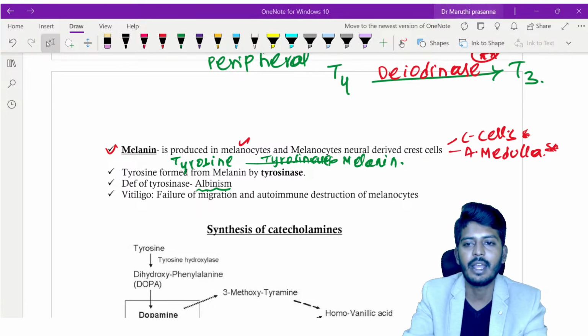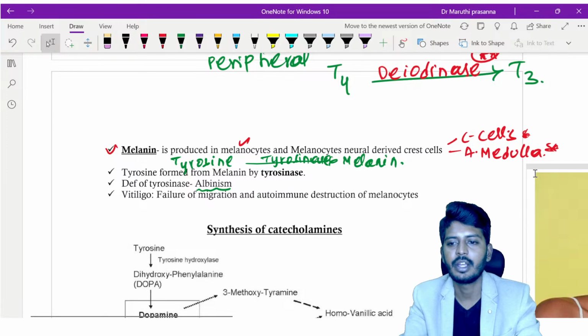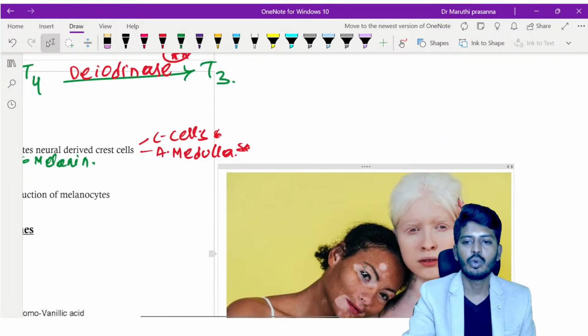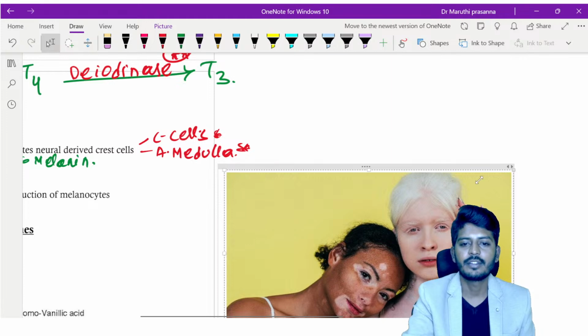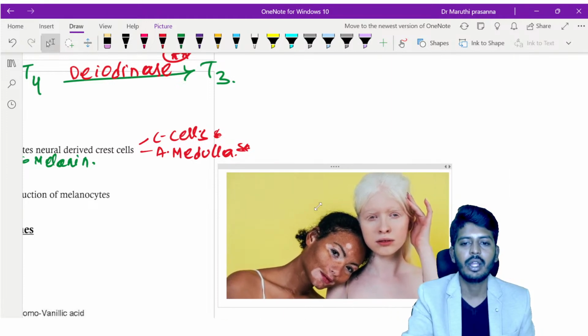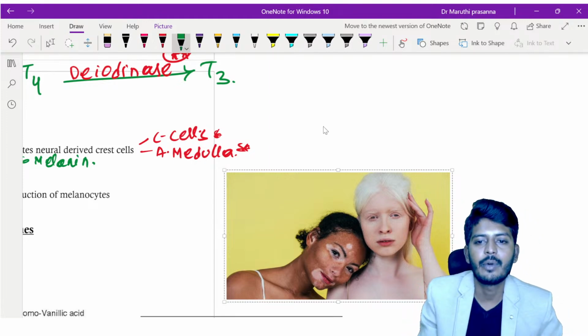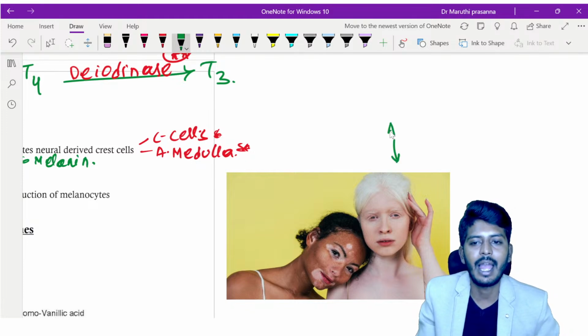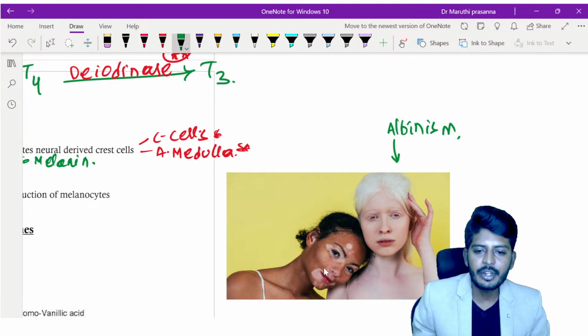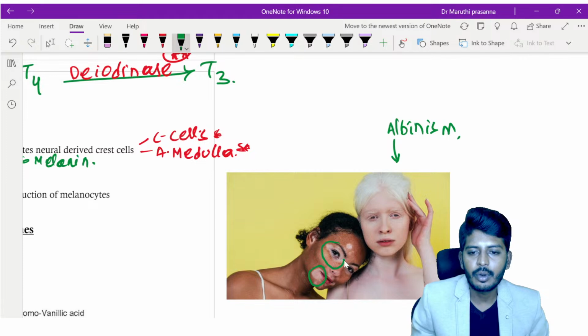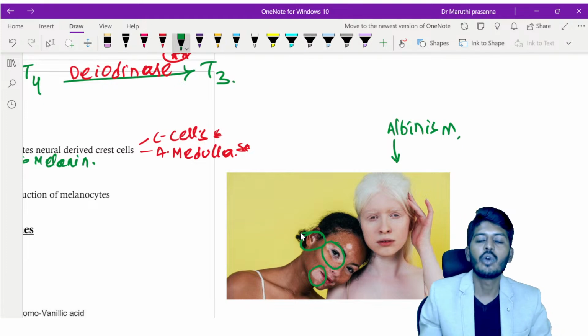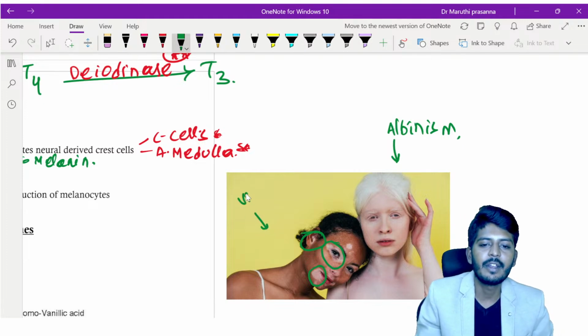I will explain with the help of an image. Here is the image. Can you see these two girls? Don't change your focus by getting attracted towards the girl. Your focus should be on the disease. We have two patients here. One patient has albinism, meaning complete body depigmentation. But in the other patient you can notice depigmentation around the eye, around the mouth, and around the ear. So only patchy depigmentation is there. She is suffering from vitiligo.